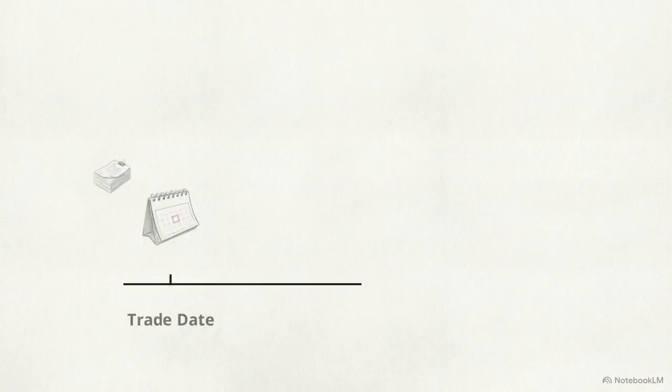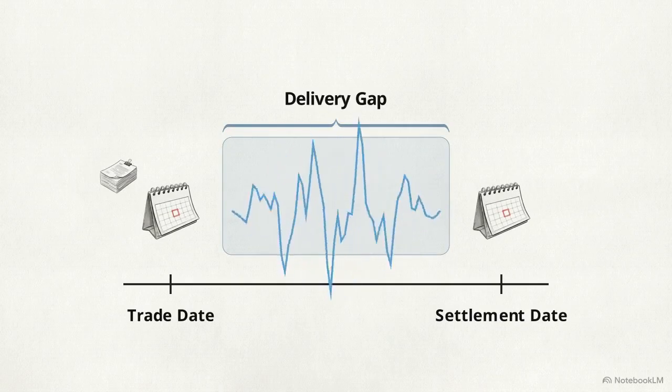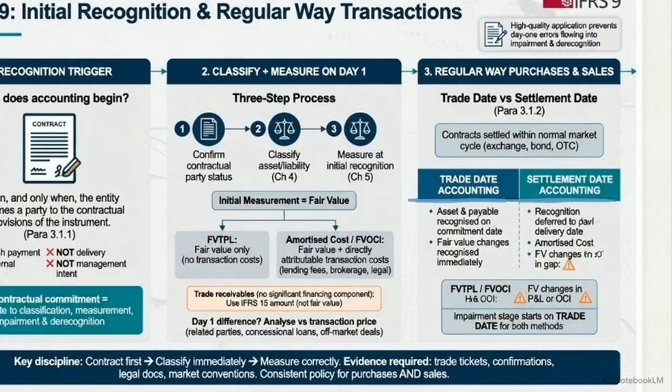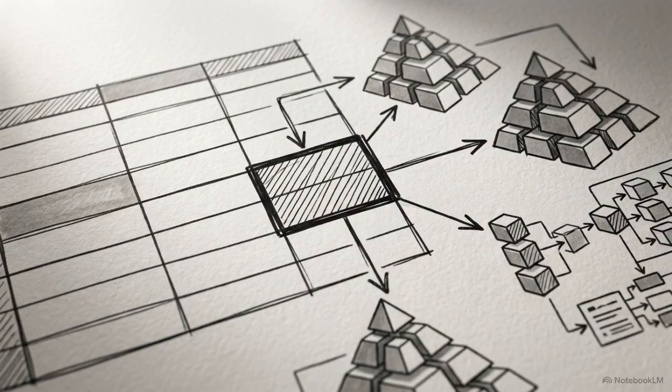In active markets, this timing becomes complex due to the lag between executing a trade and final settlement. The standard allows trade date or settlement date accounting, each with specific consequences. For amortized cost assets, market price changes during the delivery gap are ignored. However, assets held at fair value must recognize those fluctuations immediately, before delivery. These mechanics establish the permanent baseline for all subsequent impairment models and fair value calculations.